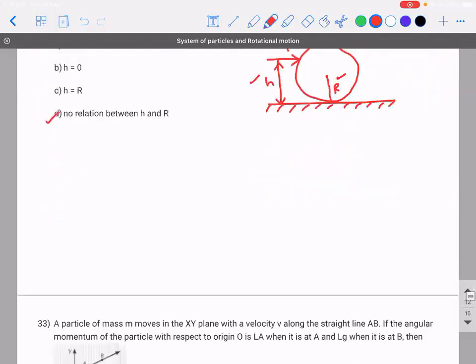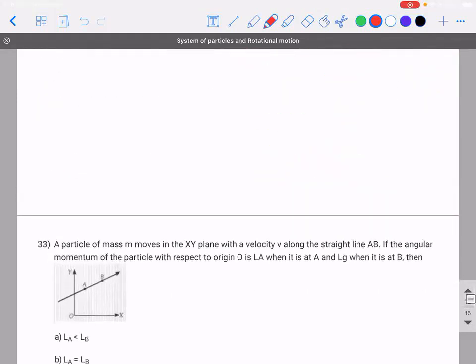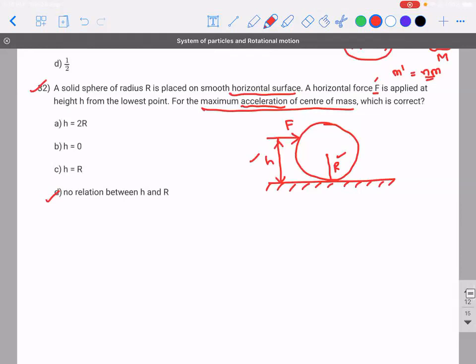Sir, in this question, since it is a smooth horizontal surface, there is no friction, and since there is no friction, the object won't roll. You can say that also, but there is a possibility that this force can make the object roll also.